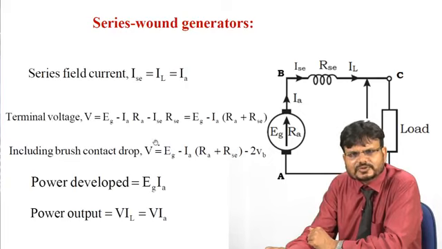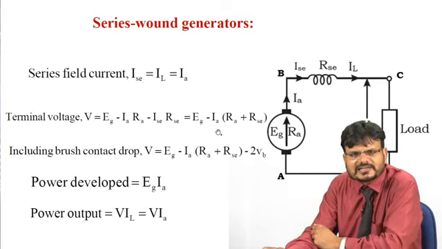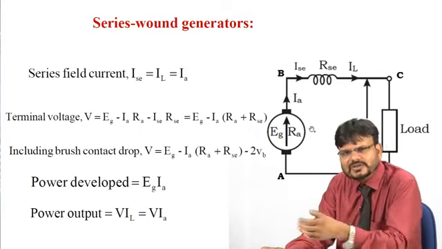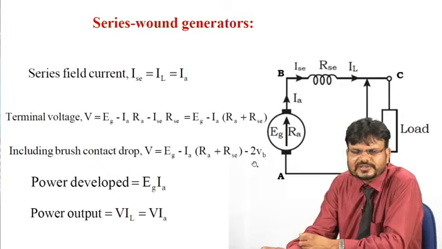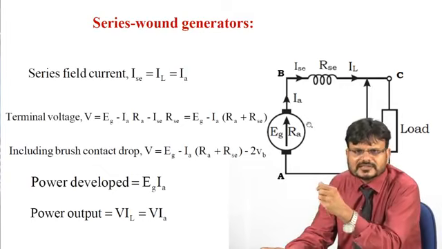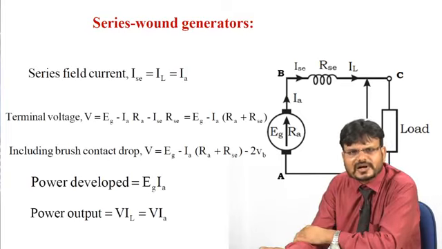If you want to write the expression of the terminal voltage V, it can be written as V equal to EG minus IaRa minus IaRsc, or you can write EG minus Ia, because Ia and Isc are the same as they are connected in series. So you can write EG minus Ia multiplied by Ra plus Rsc. Now if you consider the voltage drop across the brush as Vb, this equation can be written as V equal to EG minus Ia multiplied by Ra plus Rsc minus 2Vb. Again, what is the power generated by this DC series generator? That is EG into Ia, and power output is equal to V into IL.